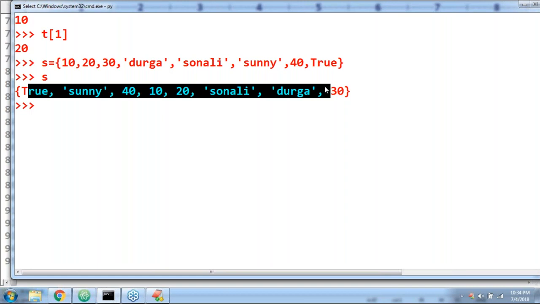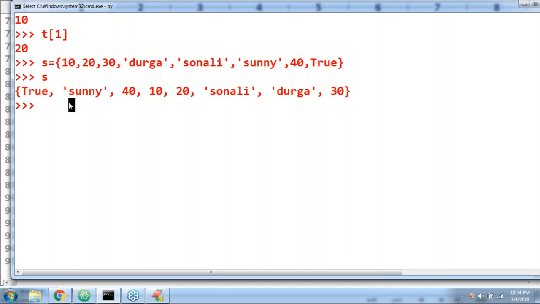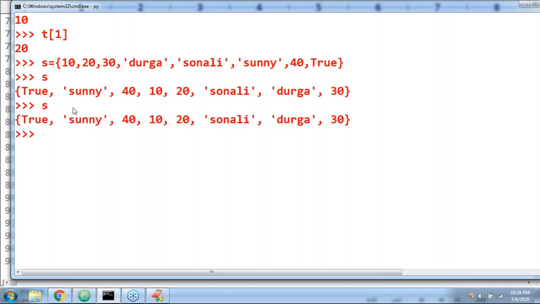Here, see, order is not important. Correct, right? Is there any guarantee about order? No. Order is not important. Remember that. Next, if I display the same thing, because I'm using the same machine, right?